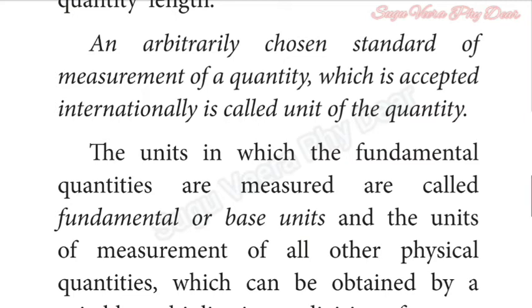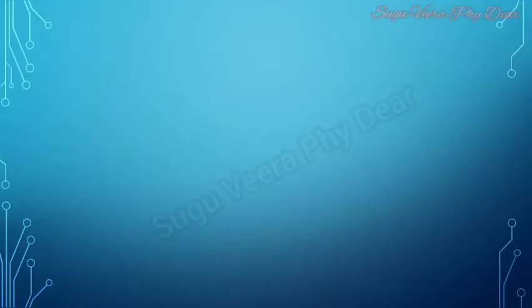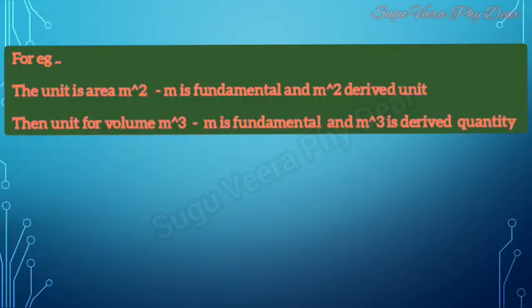m is a fundamental unit and m square is a derived unit, because area is length into breadth, side into side. And the unit for volume is m cube. m is a fundamental unit and m cube is a derived unit. These are all derived from basic units.